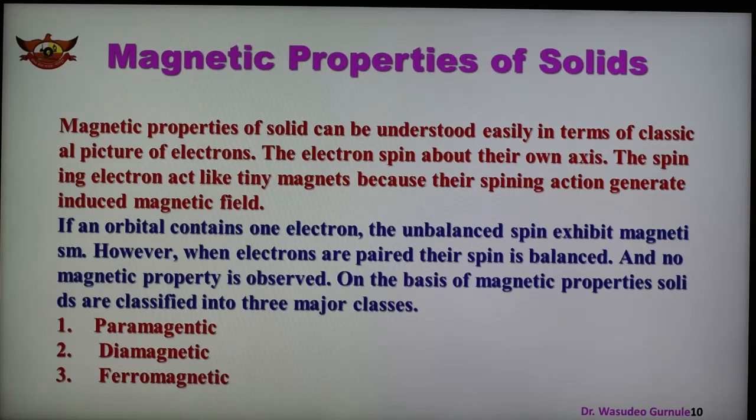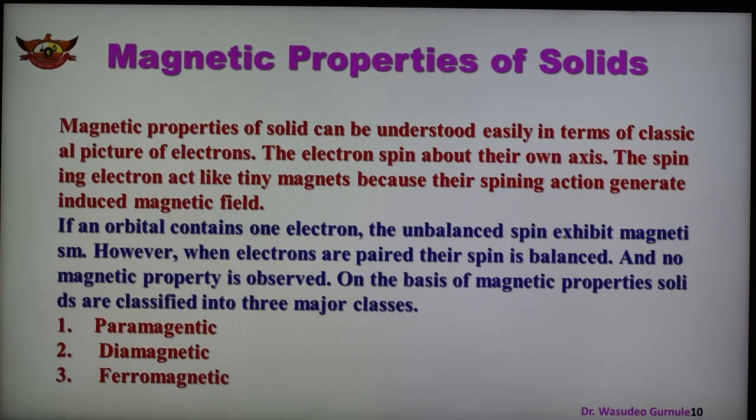Now, in the case of magnetic properties of solids, as we have seen, there are different types of magnetic properties. When a substance is placed in a magnetic field, it shows different magnetic behavior, and the magnetic properties of the solid can be understood in terms of the classical picture of electrons. As we know, an electron is revolving in a circular orbit, but it also spins around its own axis, and the spin of the electron produces some magnetic field, which is known as the induced magnetic field. The spinning electron behaves like a tiny magnet, and therefore produces this field.